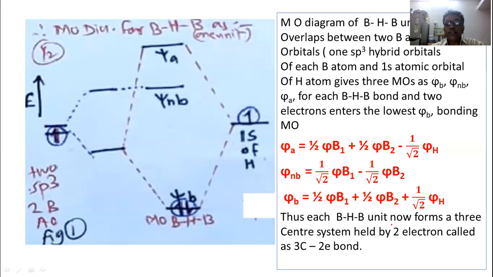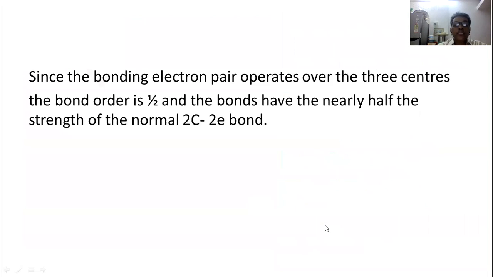Thus, each boron-hydrogen-boron unit now forms a three-centered system held by two electrons, called two electron three center bonding. Since the bonding electron pair operates over the three centers, three atoms, the bond order is 1 by 2, because one bond is spread over three centers.